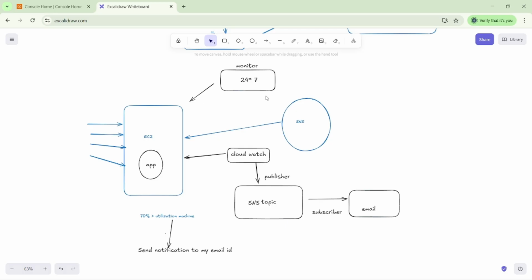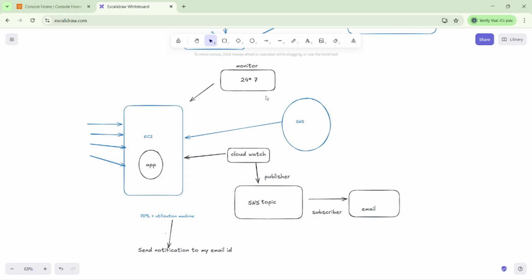Then I want to trigger one alarm, because we are monitoring our application and we already put one condition there. Once our CPU utilization goes above 50%, 60% based on our condition, it should trigger one CloudWatch alarm. That time we go with CloudWatch.